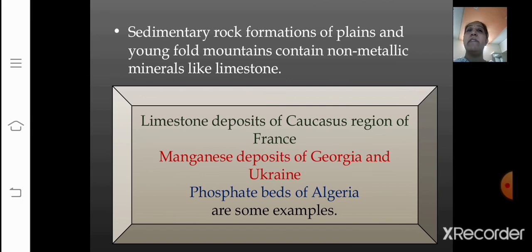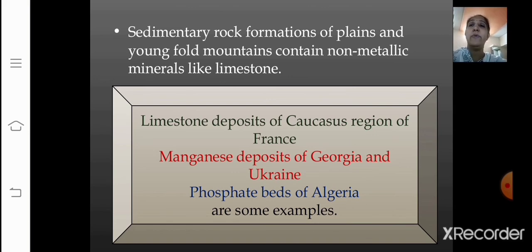Now, these limestone deposits of Caucasus region of France, manganese deposits of Georgia and Ukraine, phosphate beds of Algeria are some of the examples. Now, mineral fuels such as coal and petroleum are also found in the sedimentary strata.